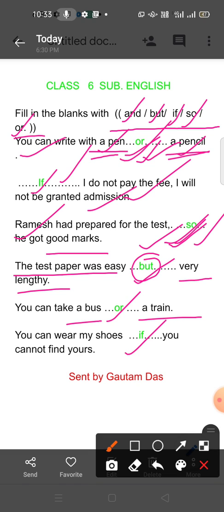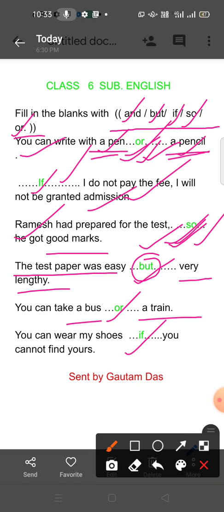You can take a bus or a train. You can write with a pen or a pencil. You can go there by a taxi or a train. In this way you can fill up such types of sentences.